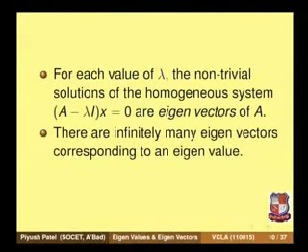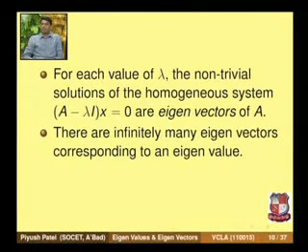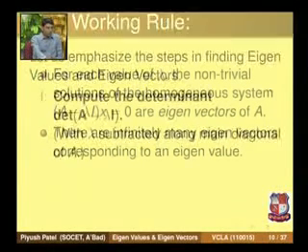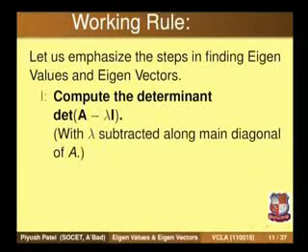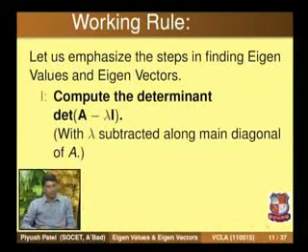We know that if a homogeneous system has non-trivial solutions, then there are infinitely many. Because eigenvectors are the non-trivial solutions to homogeneous systems, eigenvectors are also infinitely many. So from the definition, let us make the procedure for solving eigenvalue problems. In eigenvalue problems, we want to find eigenvalues as well as corresponding eigenvectors.